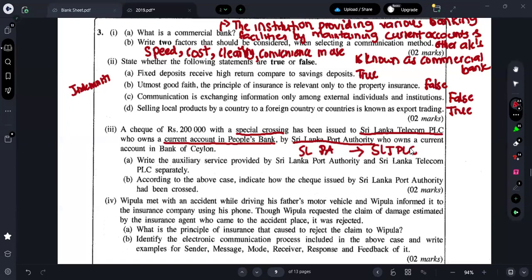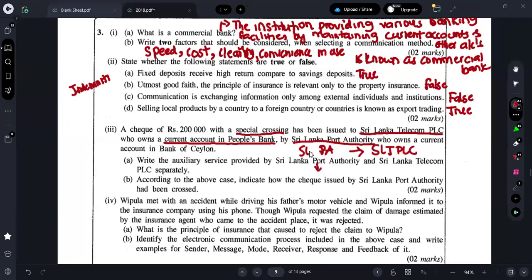Okay. Now, what are they saying? Write the auxiliary service provided by Sri Lanka Ports Authority and Sri Lanka Telecom PLC separately. Guys, what are the four auxiliary services we have? First one is what? Transportation, communication. We have insurance, we have banking.